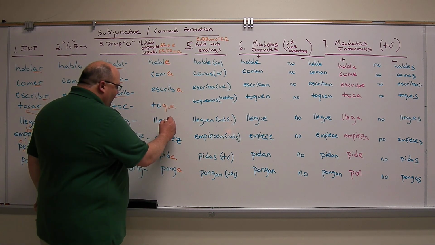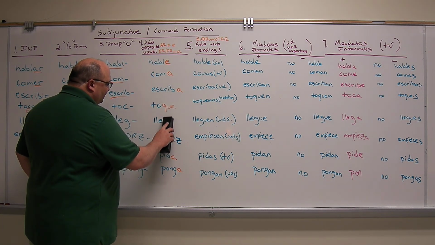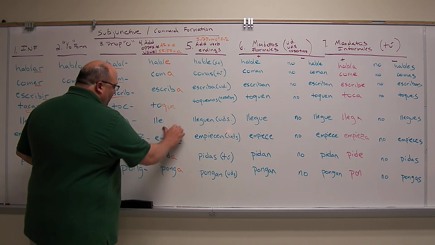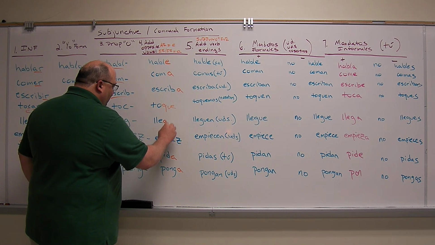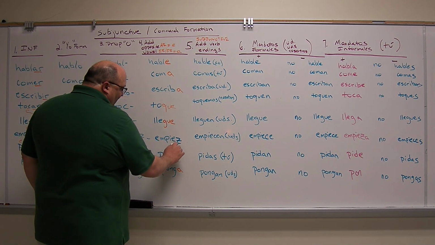Okay? I want to have the hard G sound. If I just put an E there, it would be yeje. I can't say yeje. Doesn't make any sense. It's not a verb, not a word. So I'm going to put a G-U-E. Okay?